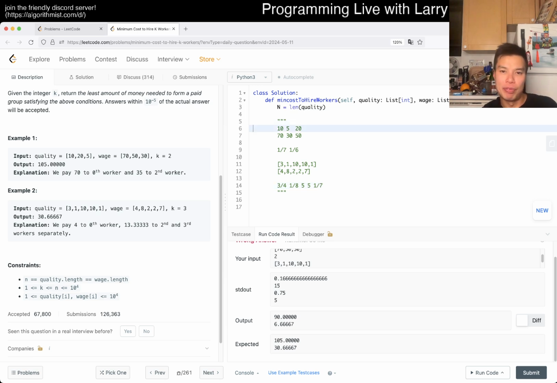I see. Then now we can brute force. That's the way to do it. Because then now, okay, first we sort by this stuff so that everything before we already assume has a higher ratio but costs less per quality, right? Yeah.